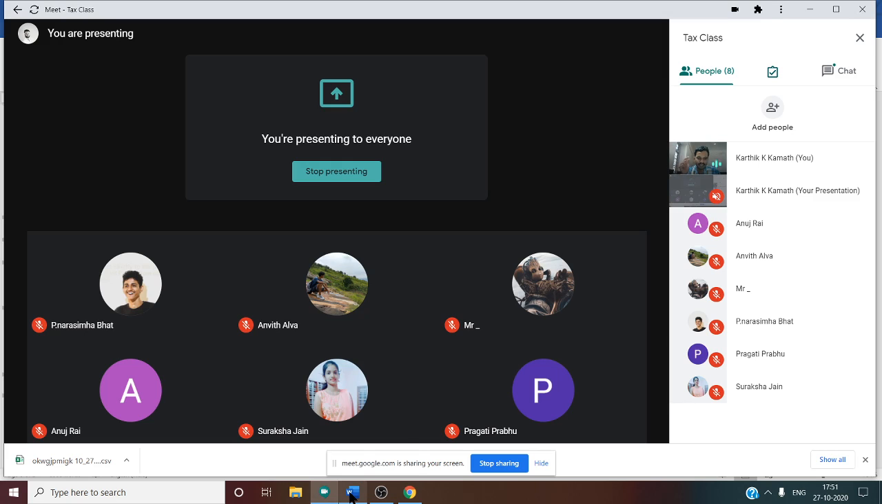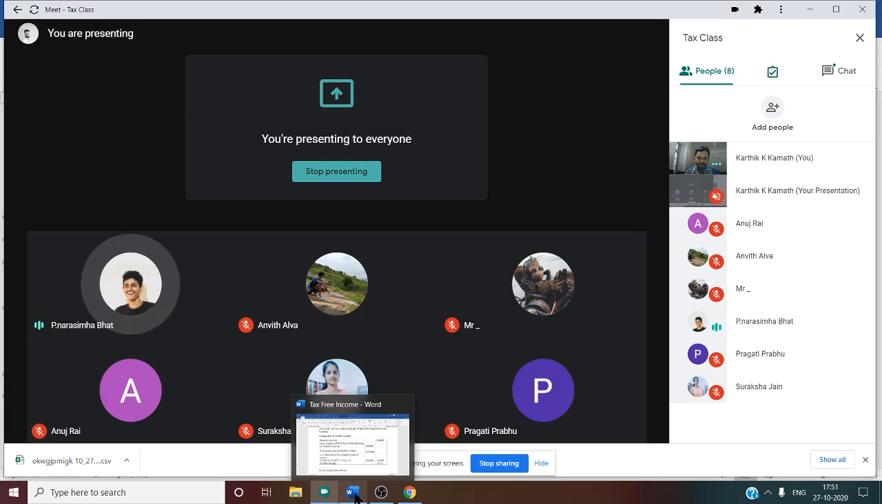Any doubt regarding this one? Any doubt? Anything you want to ask regarding this one? Any doubt regarding this one? No, sir. Anvit, Anumanta, Anuj, Suraksha, Pragati. No, sir.